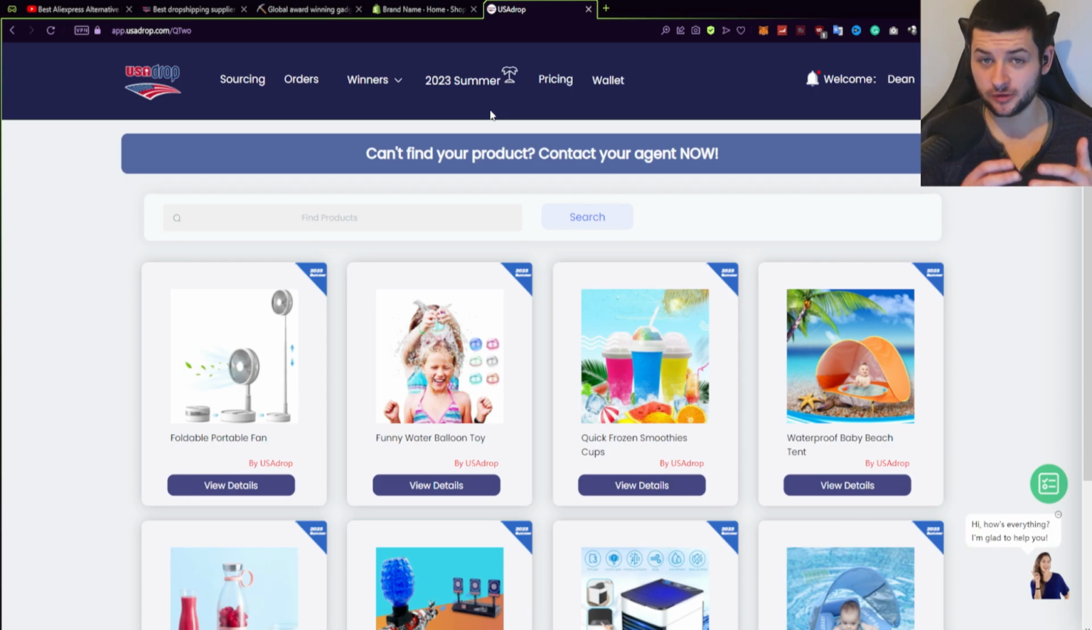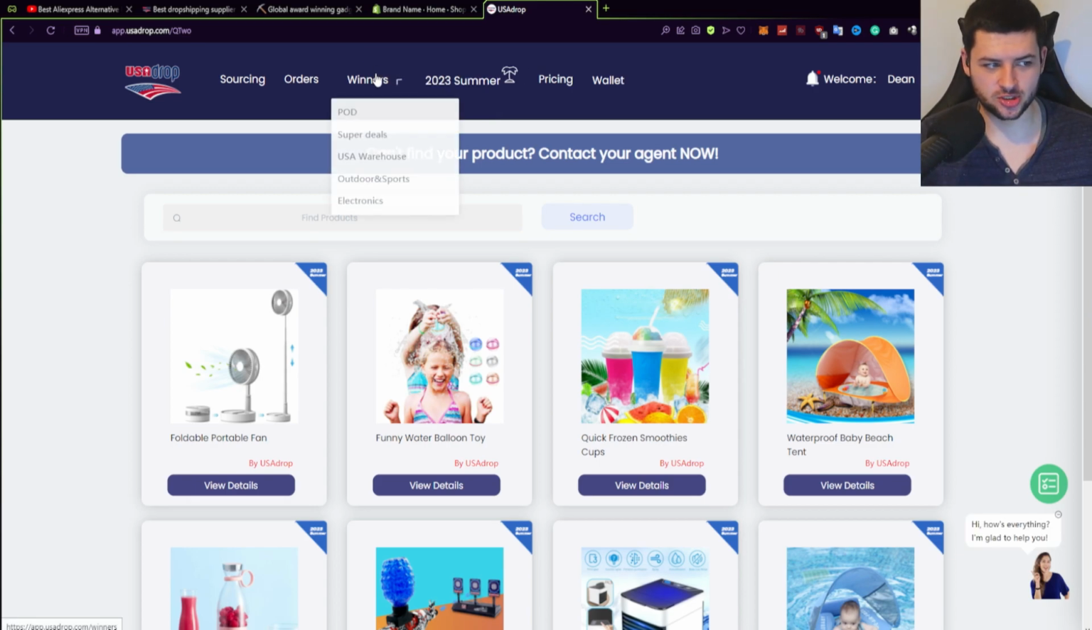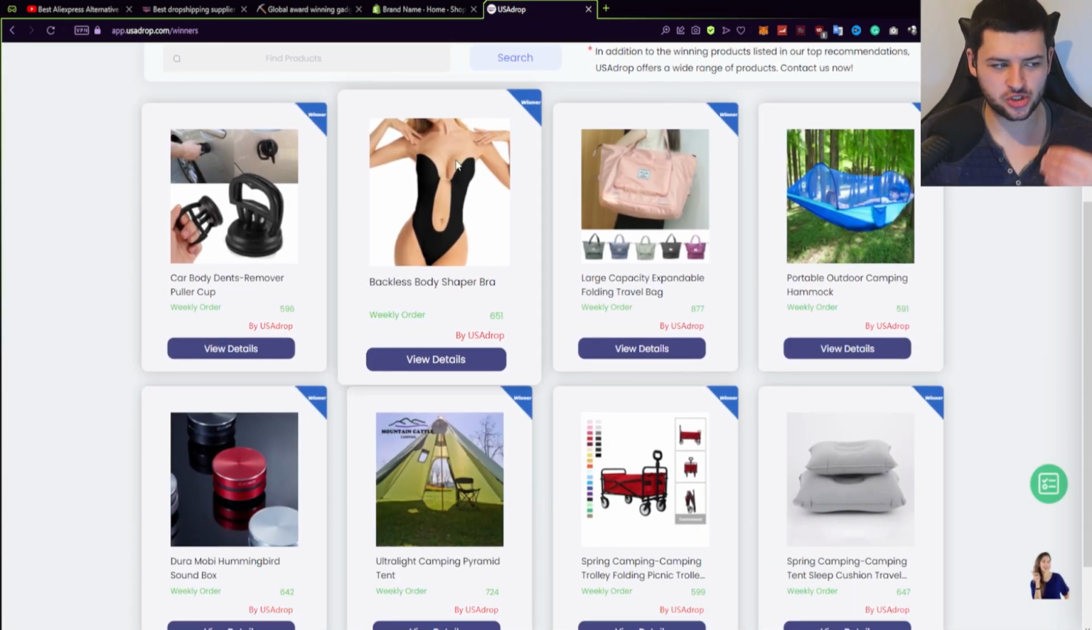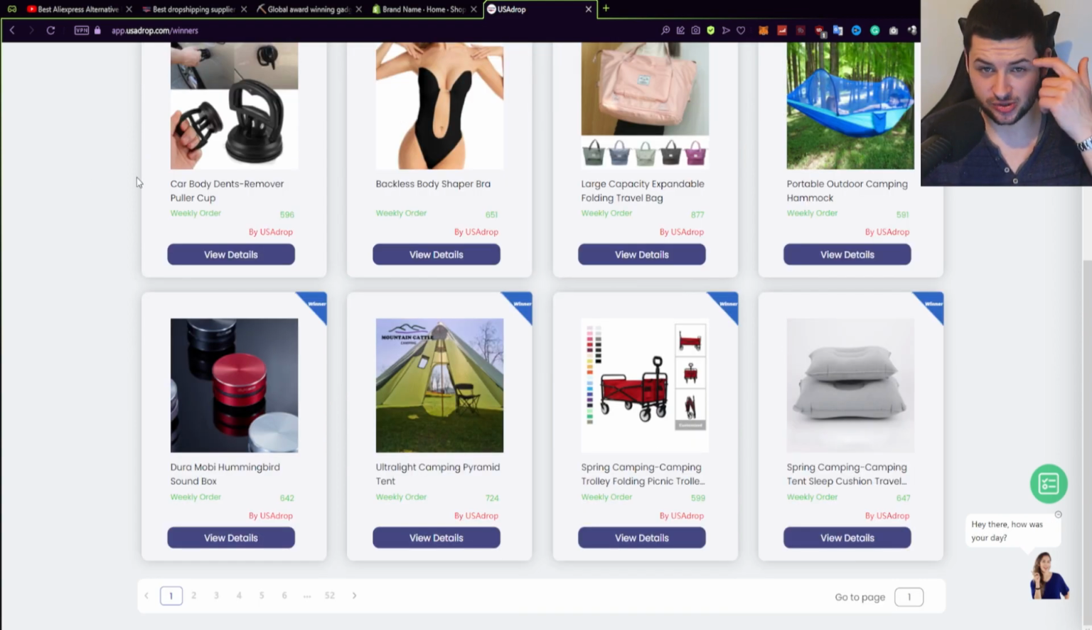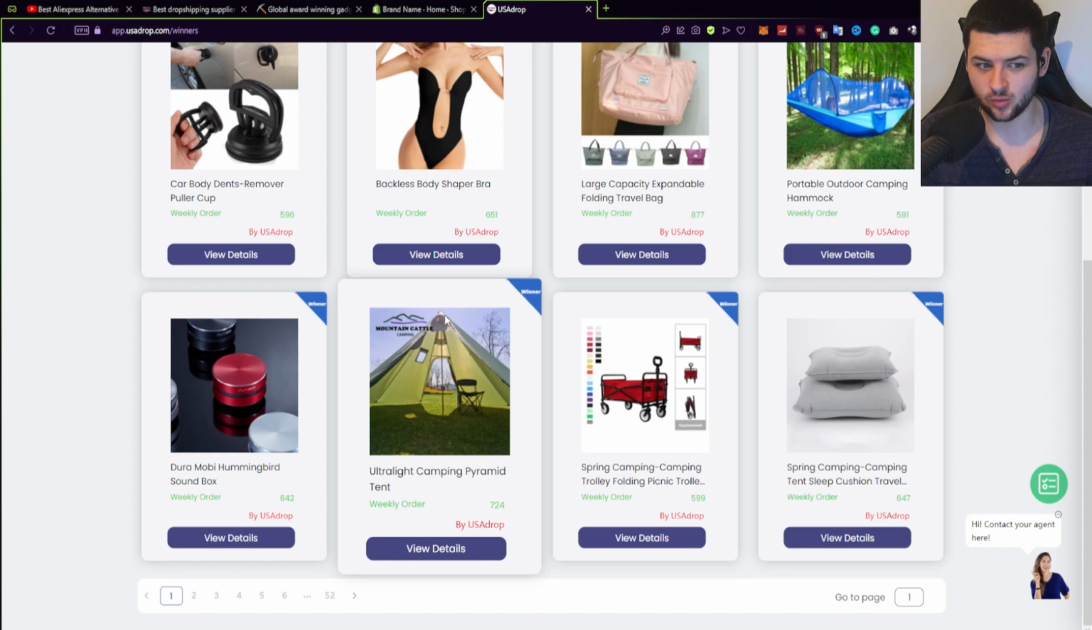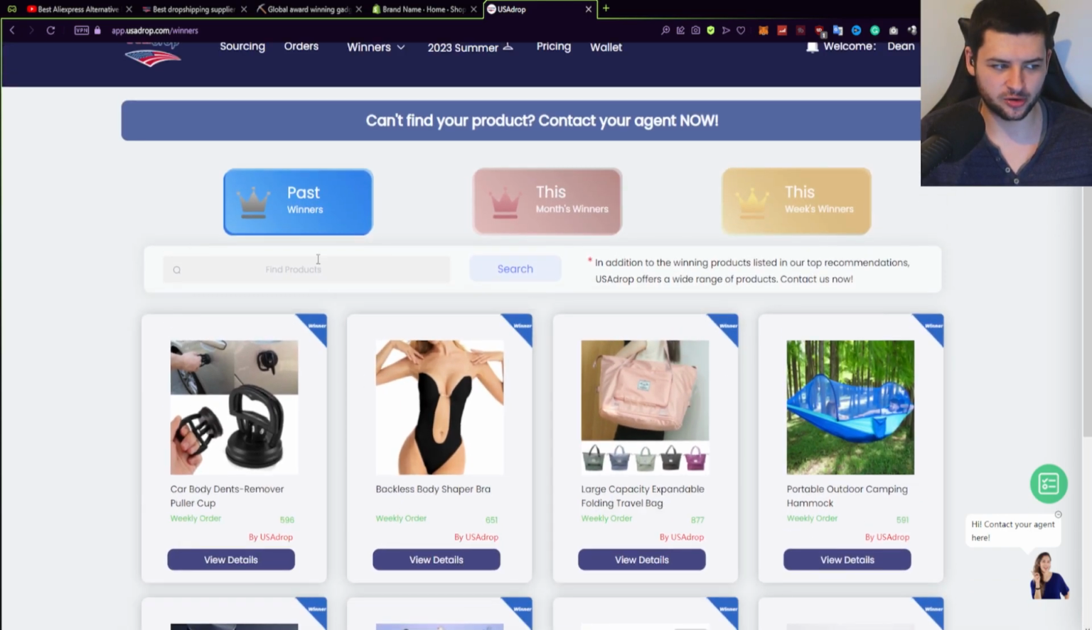Now on USA Drop, to look for products, we want to use a few different buttons at the top. We want to click on winners. Winners will show us so-called winning products. This basically means a product which is very popular, maybe trending, or already getting a lot of sales out there already. But you still need to use your due diligence and only pick products which you think will actually sell. Don't just pick any old products off this list.